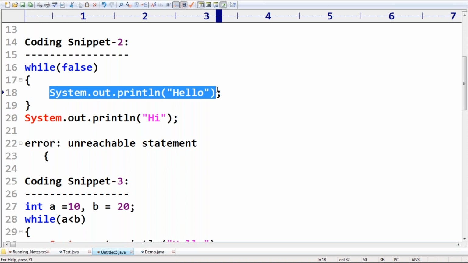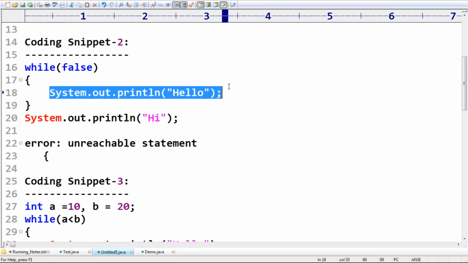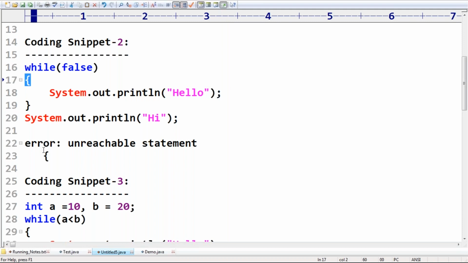Here the curly brace started, so the body has already started. Whether or not you have any statement within it, this curly brace body itself is unreachable. Even if you remove this, you get the same compile time error with respect to the body.